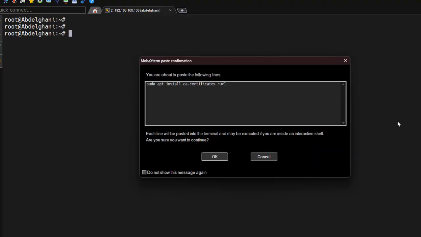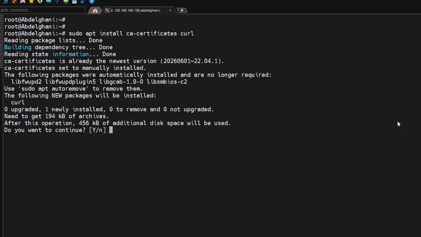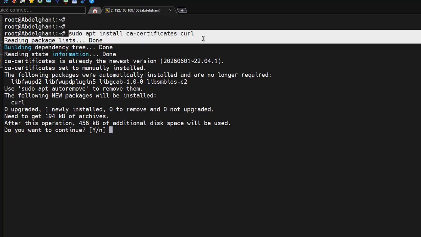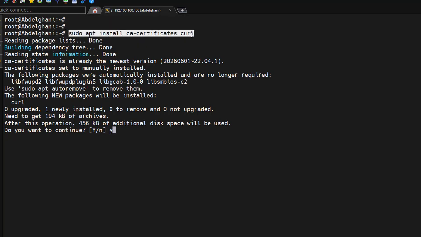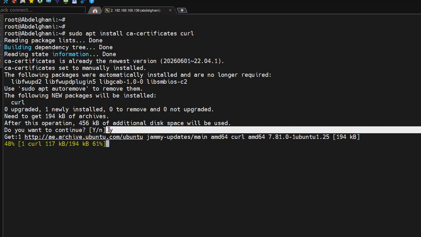Step 3. Install the required dependencies. Before installing Docker, we need to install a few required packages. Curl is used to download files from the internet. ca-certificates allows the system to verify secure HTTPS connections. gnupg is used to verify the authenticity of Docker's official packages.